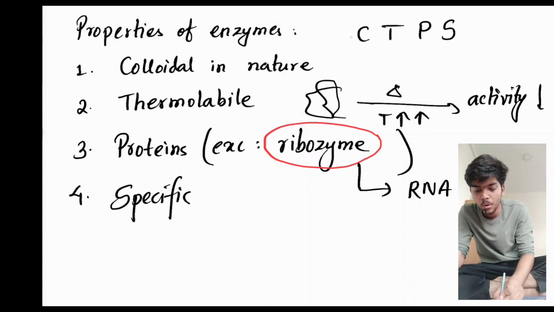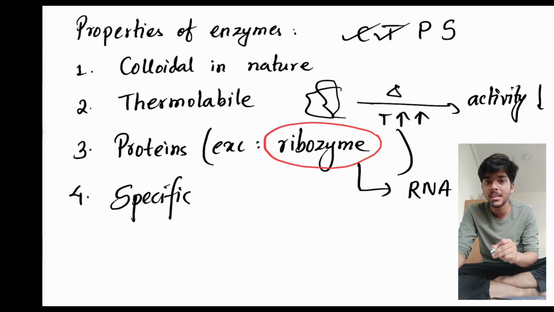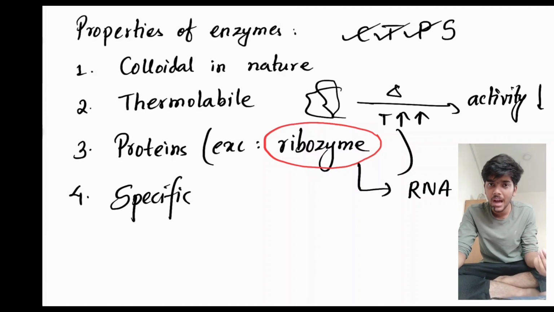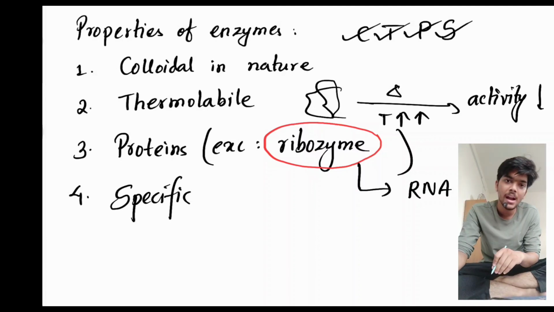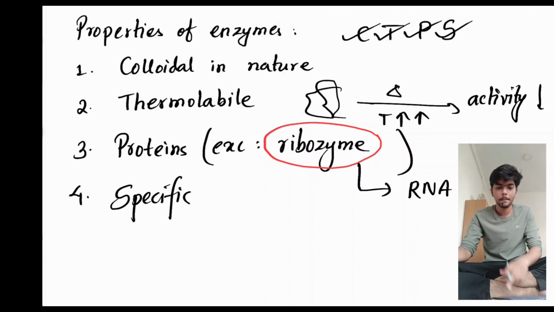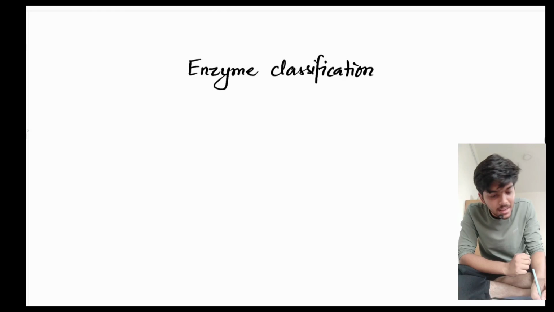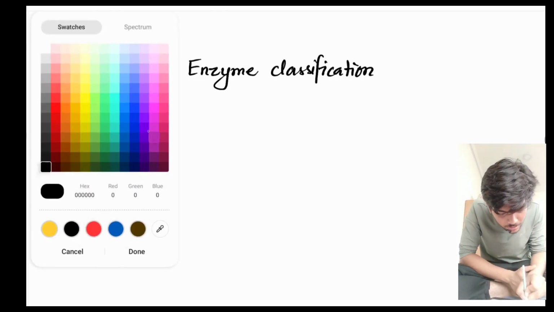CTPS. Enzymes are colloidal in nature. It is thermolabile, that is, it gets deactivated upon increasing the temperature. They are proteins with the exception of ribozyme, which is actually RNA, and they are specific, that is, they act on specific substrate. Now let's get into the topic that you are actually here for, and that is the classification of enzyme.